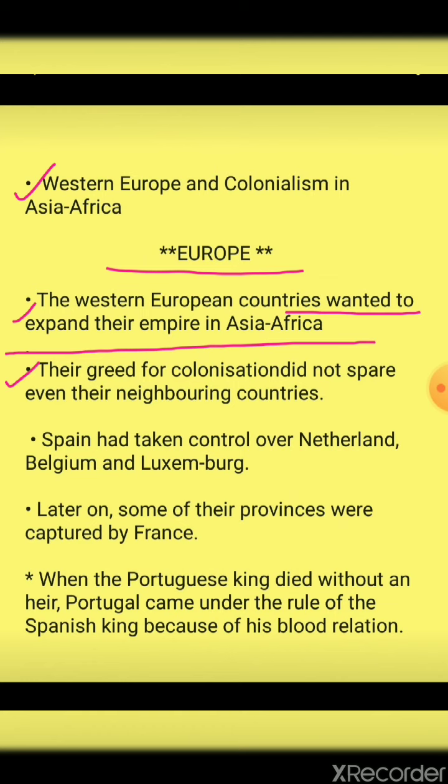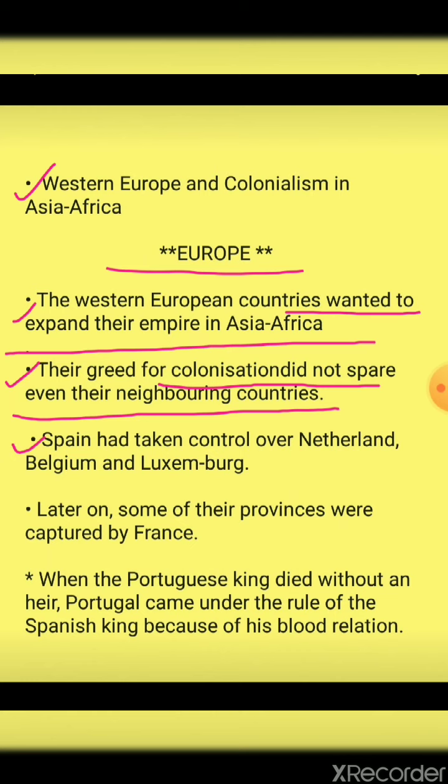Next, their greed for colonization did not spare even their neighboring countries. That means they were so greedy, they had so much greed inside them, that they did not spare even their neighboring countries. They also conquered the territories of their neighboring countries. Who? The Western European countries.